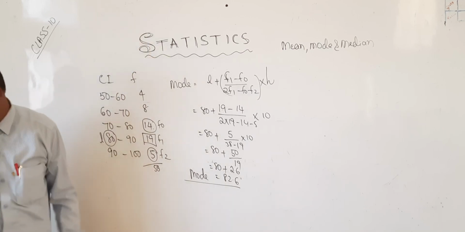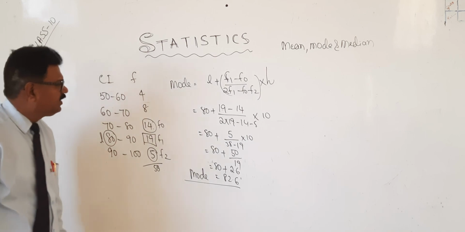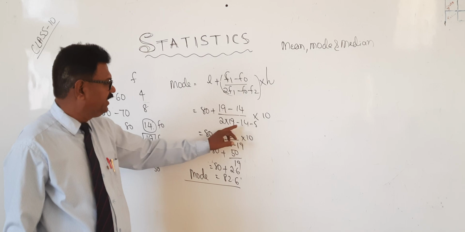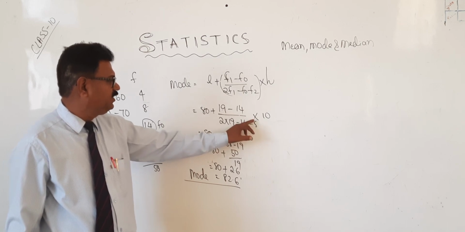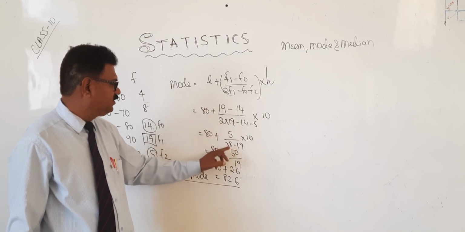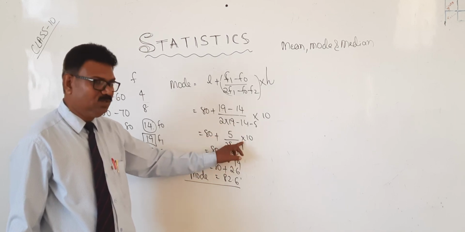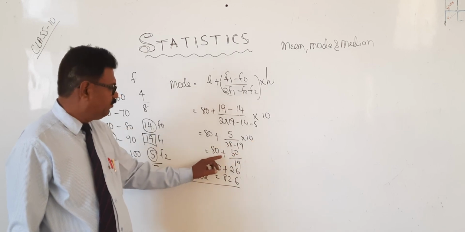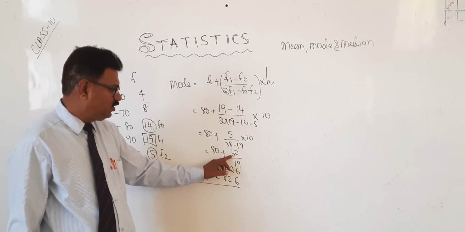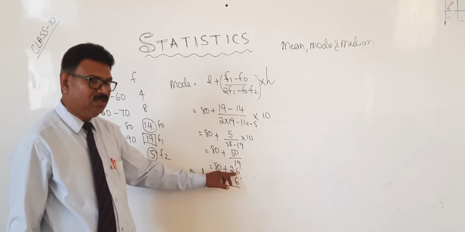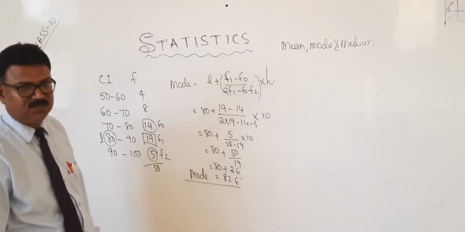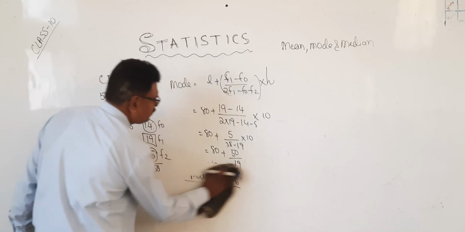Right? Okay. Now see, one more time. f1 is 19, f0 is 14. 2 into 19 minus 14 minus 5, into 10. 19 minus 14 is 5. 2 9 ja 19, 38 minus 19 into 10. So 80 plus 50 divided by 19. 19 2 ja 38, 120. 19 6 ja 114 like that. Therefore 80 plus 2.6 is 82.6. Okay, right?